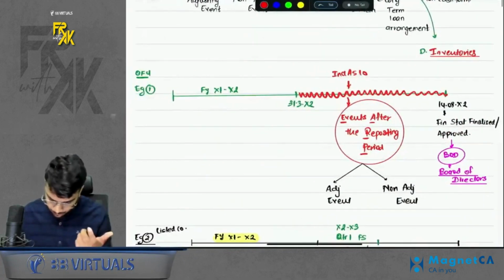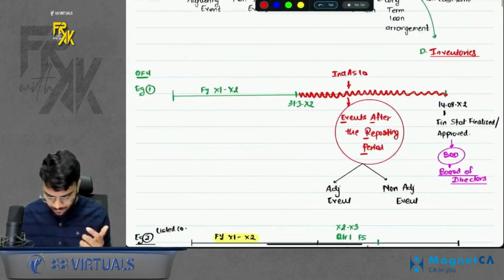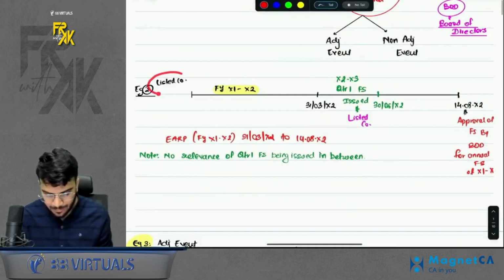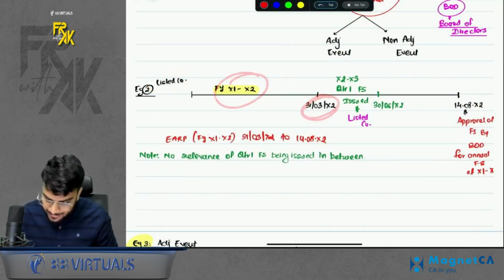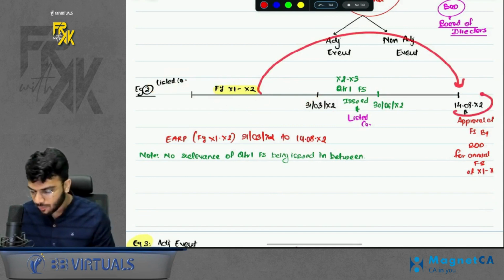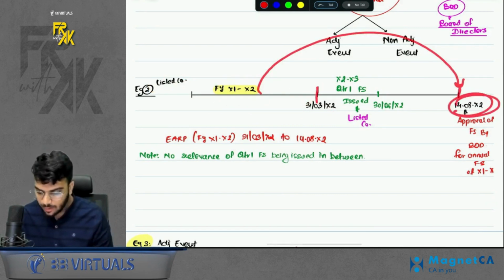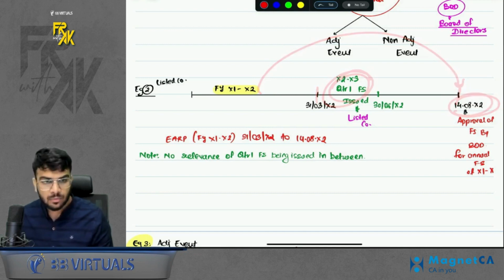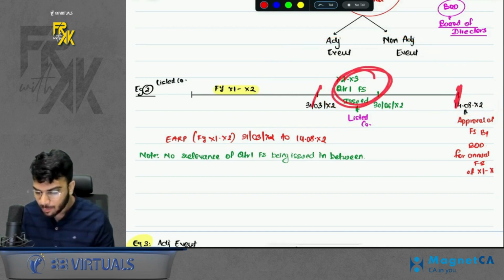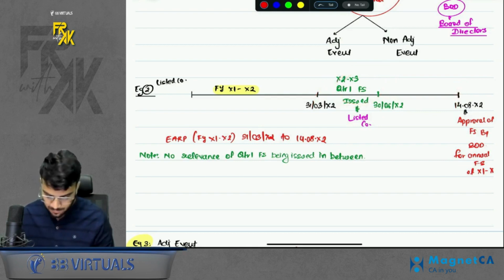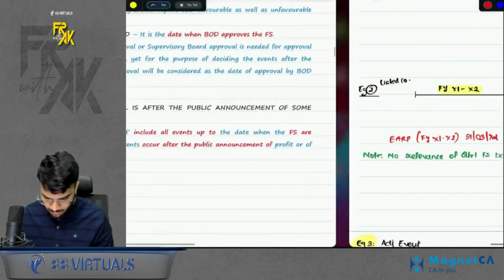Acha. Here one more point is given. What if, let's see my example, what if I am a listed company? Okay, so this financial year ends on 31st March and this financials are approved on 14th August. But between these dates, one quarterly statement was submitted by the listed company. Does it impact my events after reporting period? The answer is no. It does not impact. There is no relevance of this issuance. Okay, do remember that part.